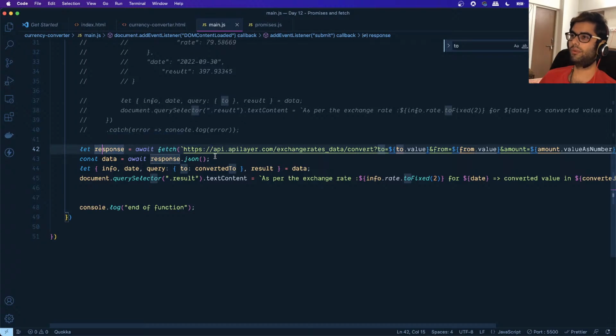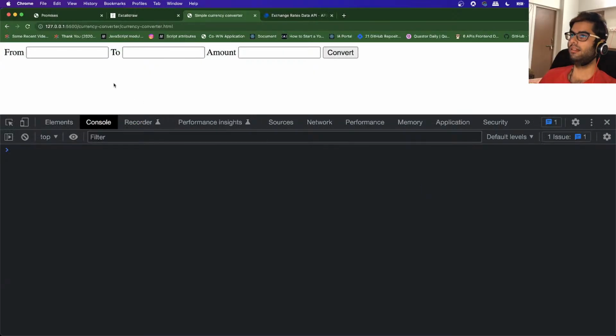Next thing we want to do is convert this into a JSON, get the JavaScript object out of this. So we are calling this function, which in turn gives us a promise as well. So we write the await keyword, and once the object is available to us, we are destructuring it and writing it over here. Let's try this out whether this is working correctly.